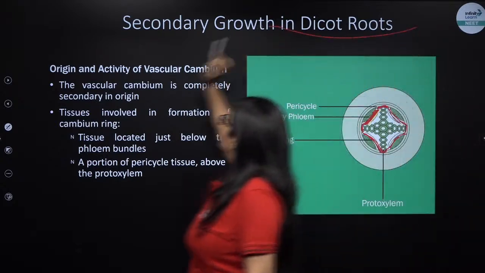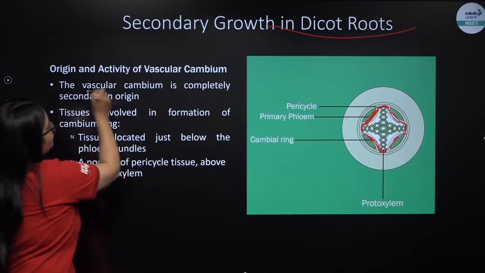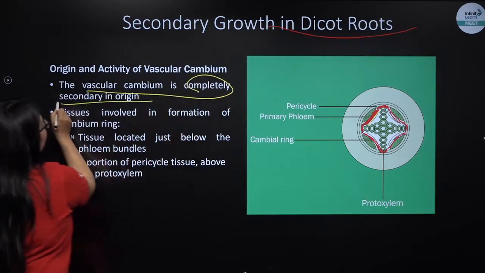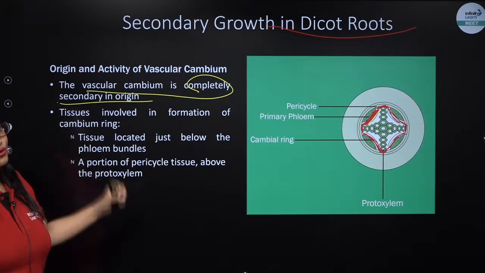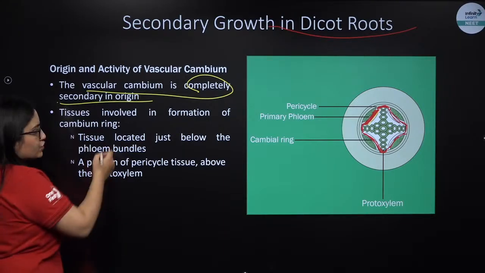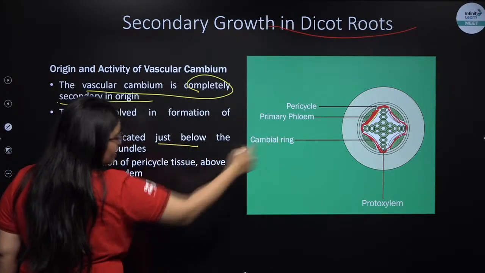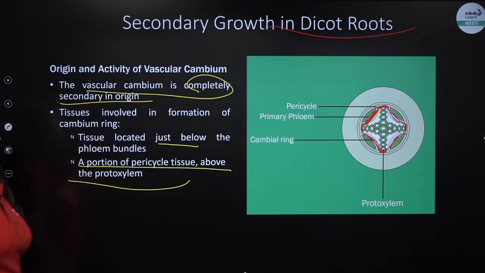So in a dicot root, first of all, vascular cambium is completely secondary in origin. Entire vascular cambium will be formed during secondary growth. Tissues involved in formation of cambium ring are tissues located just below the phloem bundles and a portion of pericycle tissue above the protoxylem. Is this much clear, everybody?